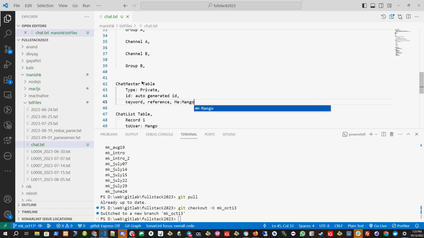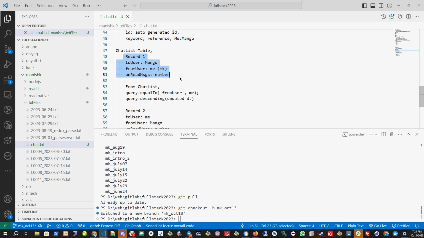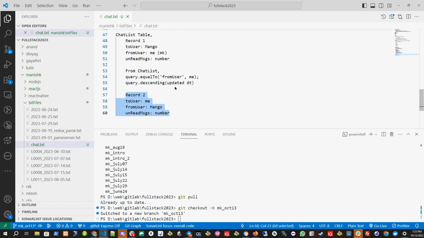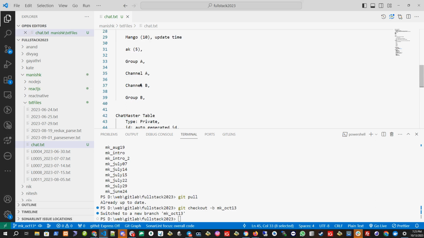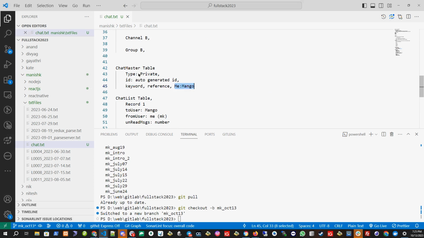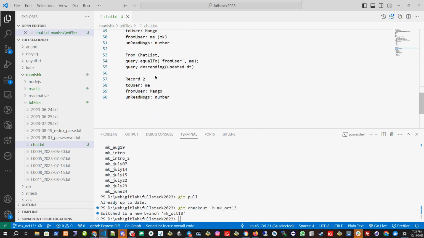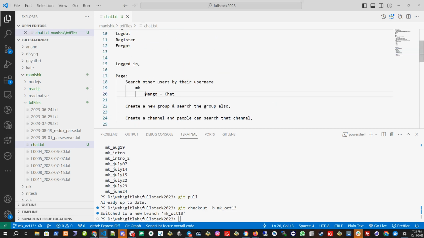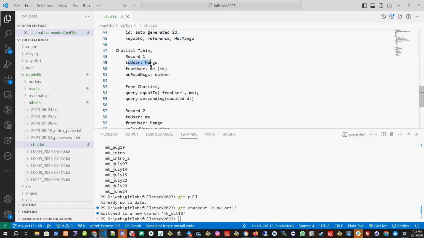Next time if I start the chat with Mango, it should not create a new record here. And it should also not create two more records, another record with Mango and me, because they are already created. So we should have some kind of keyword here. I don't know now what kind of keyword I will be constructing, but it should know that I have already initiated a chat with Mango. Otherwise, if I search Mango today, it will create this one record here and two records here. Tomorrow I'm again searching Mango and creating a chat with him. Again, it will create another record here and two records here.